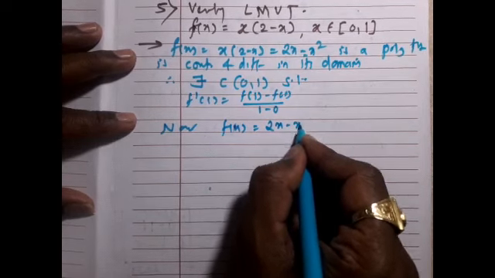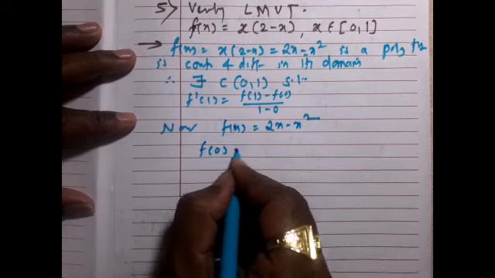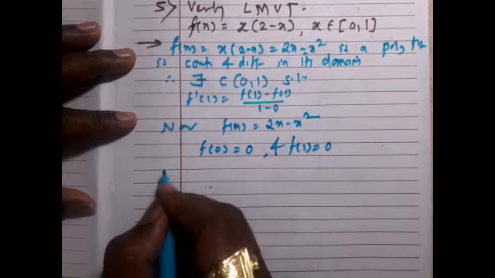Now what is f(x)? It is 2x - x^2. Then f(0) is 0 and f(1) is also 0.